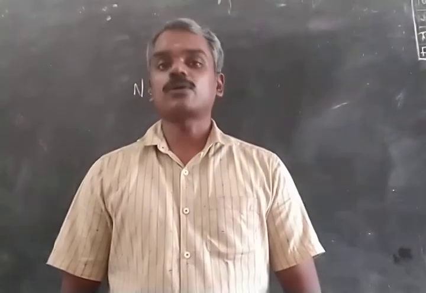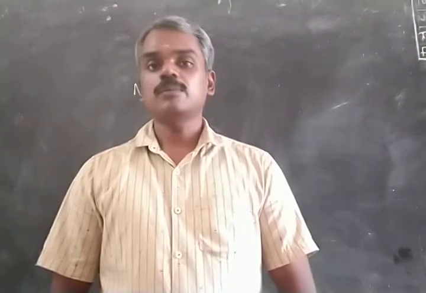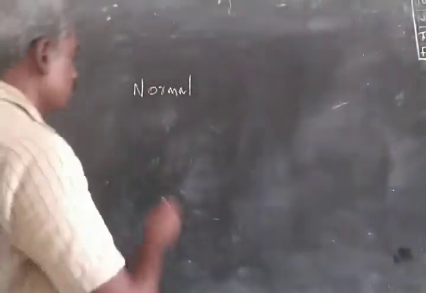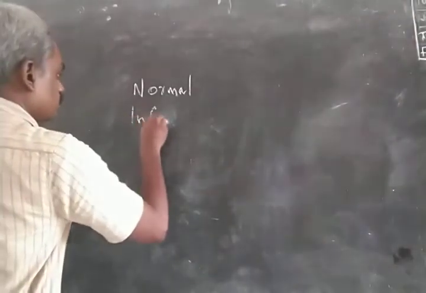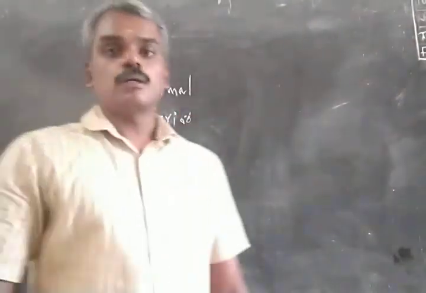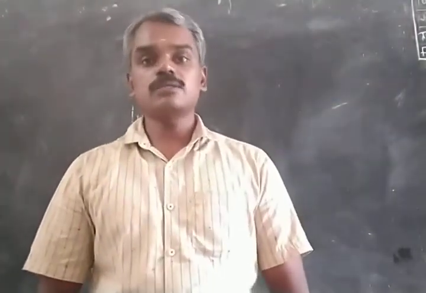Such commodities are called normal commodities, whose consumption increases when price falls. So consumption falls when price increases. The second type of commodities are inferior commodities. Inferior commodities are types of commodities whose consumption falls when price increases.